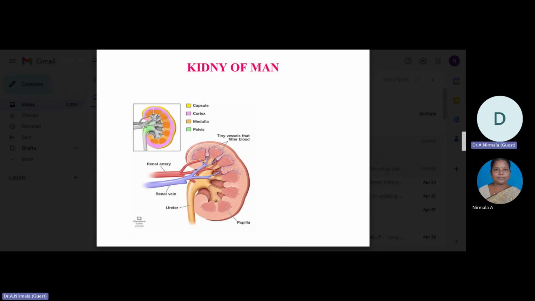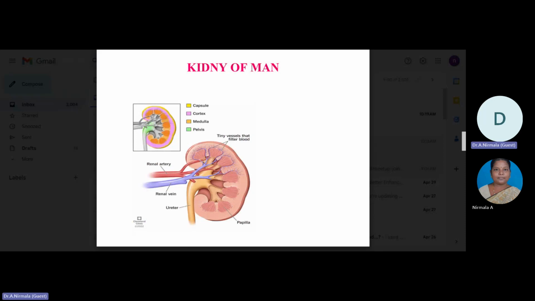The center of the inner concave surface of the kidney is a notch-like structure called the hilum, through which the ureter, blood vessels, and nerves enter. Inside the hilum is a broad funnel-shaped space called the renal pelvis with projections called calyces.